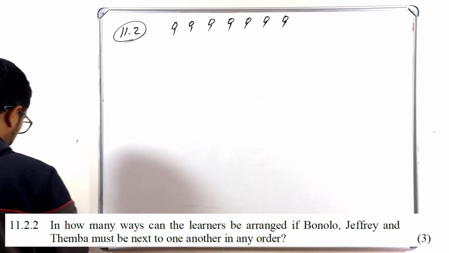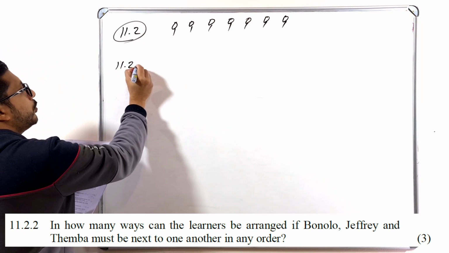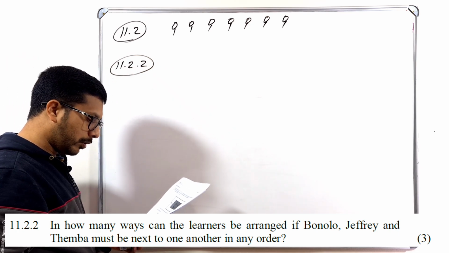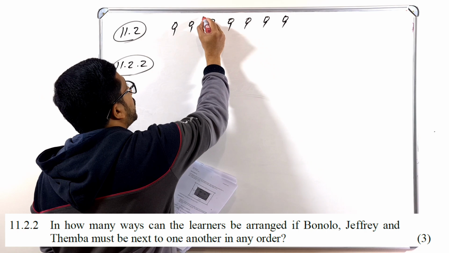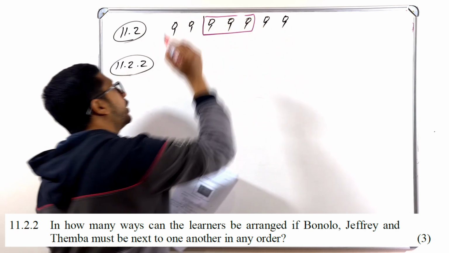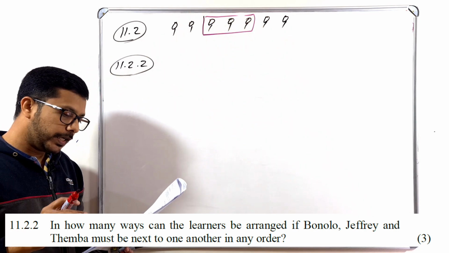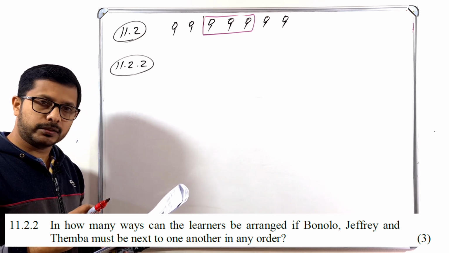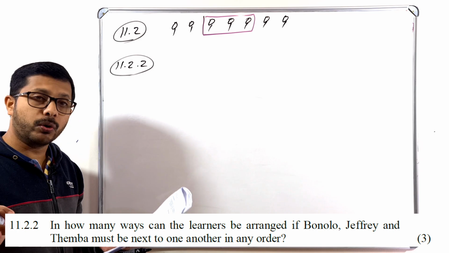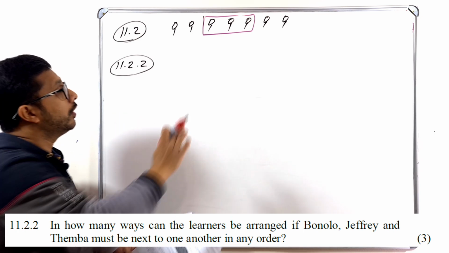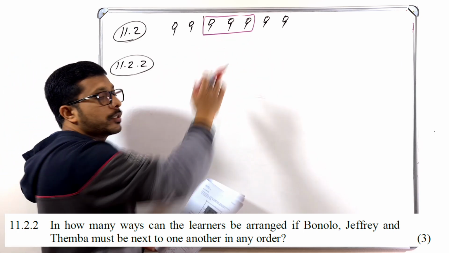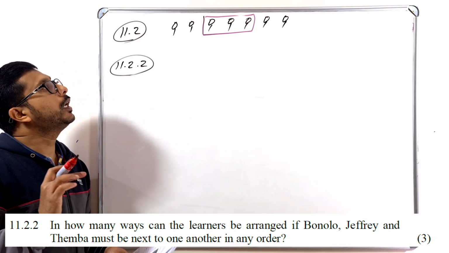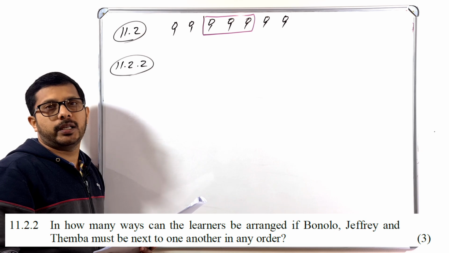11.2.2. What is that one? 3 learners, their names are also given. Okay, assume that these are the 3 learners. What is this one? Those 3 learners want to sit or stand next to one another in any order. Okay, so only one condition, these 3 want to sit next to each other. So in how many different ways can they stand?